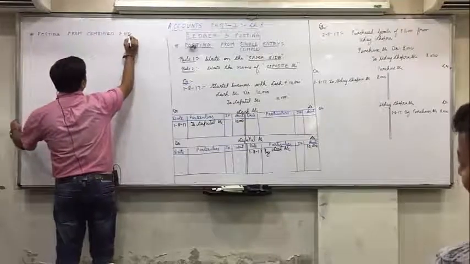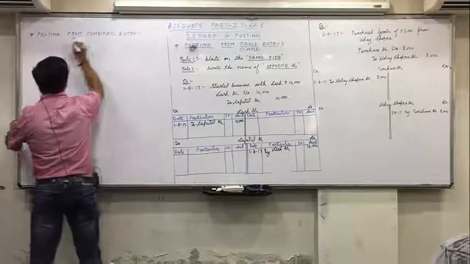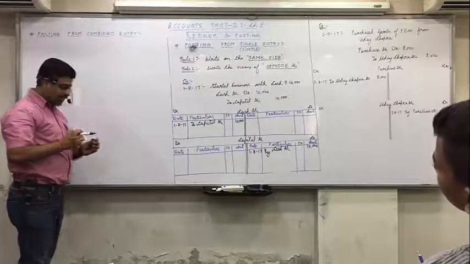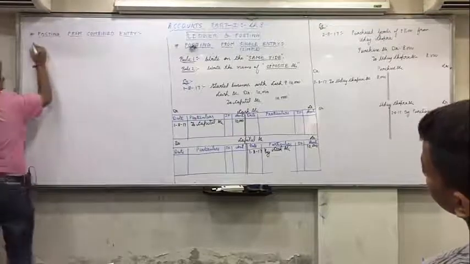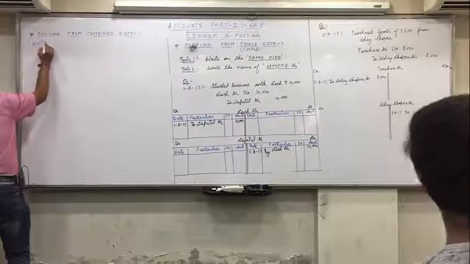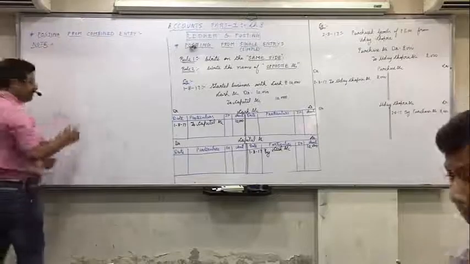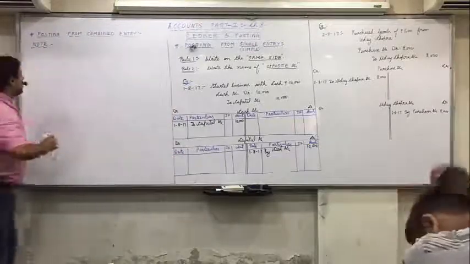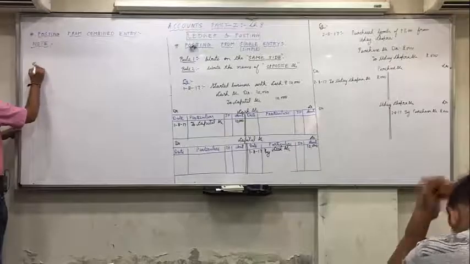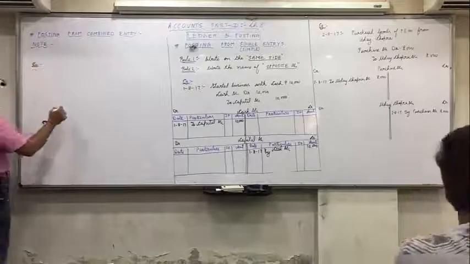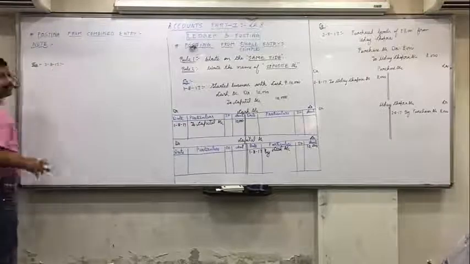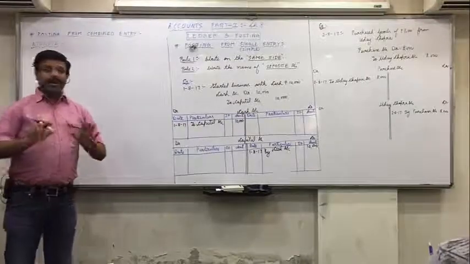How to do the posting from combined entry? Only one example I'll take up here, so just be attentive. And after taking up the example, I'll give you one shortcut. But understand that example first. Suppose on 3rd August 2017, listen carefully. Now we are taking combined entries.